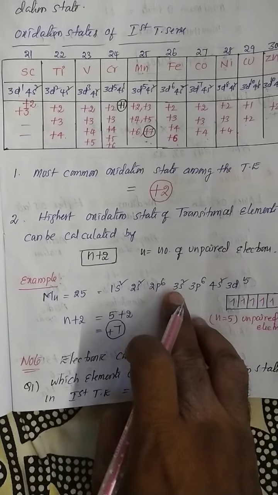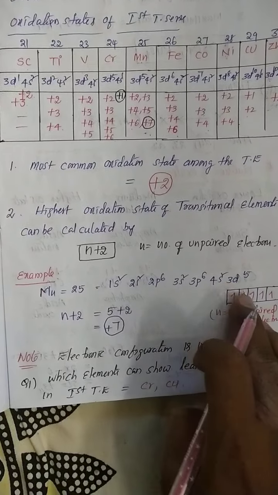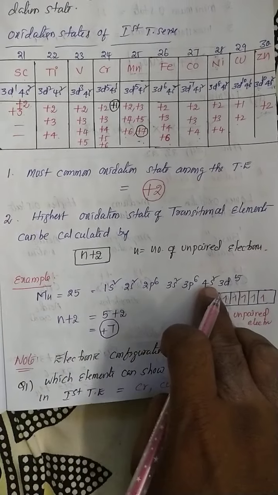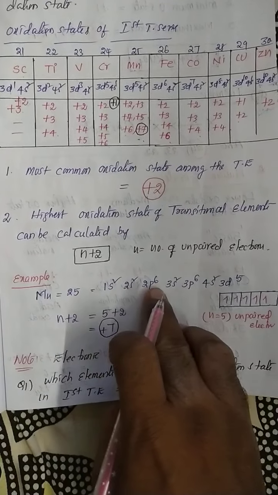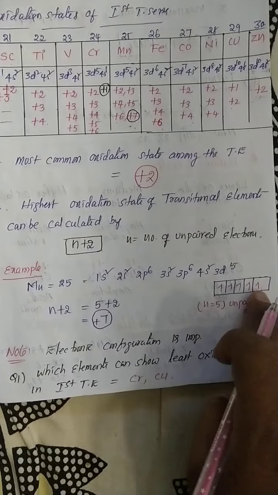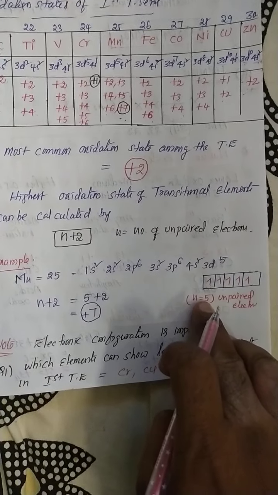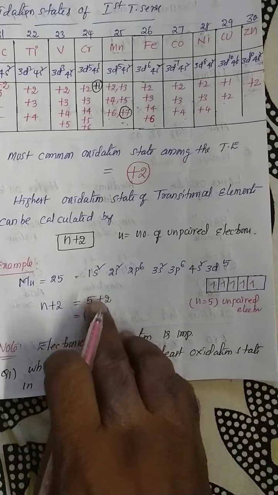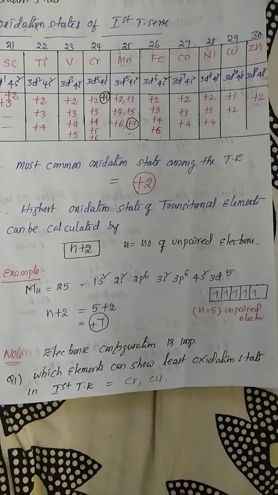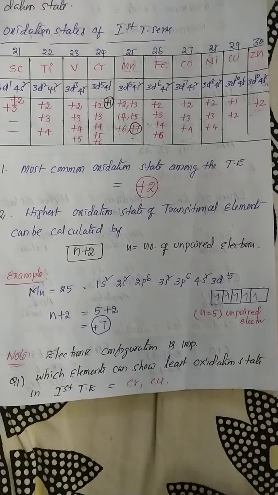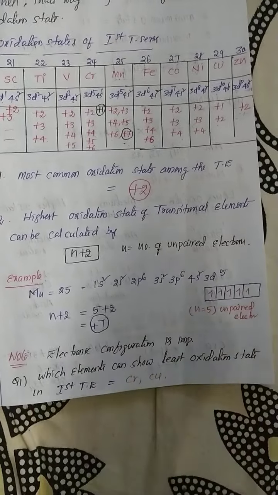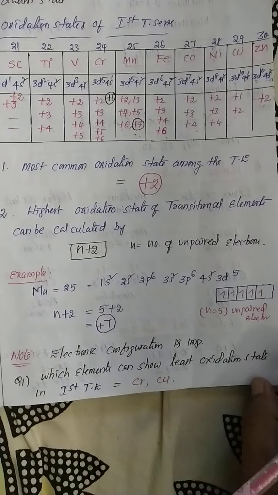For example, manganese: 1s2, 2s2, 2p6, 3s2, 3p6, 4s2, 3d5. All of these are completely filled, with no unpaired electrons: 1s2, 2s2, 2p6, 3s2, 3p6, 4s2. But in the 3d orbital, the total unpaired electrons are 5. These unpaired electrons are substituted in the formula, and the total is +7. So how do we identify the higher oxidation state of a transition element? The simple shortcut is the formula n + 2, where n is the number of unpaired electrons.